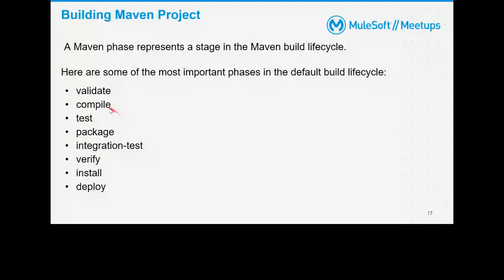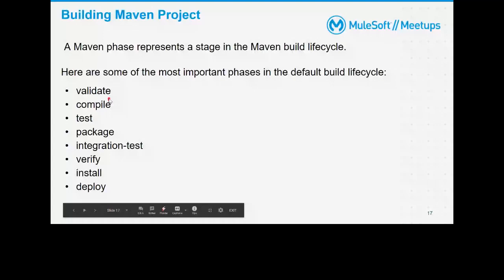So whatever I'm saying here, you can simply write mvn validate, mvn compile, mvn test, all those things. But if you want to completely execute your default lifecycle, you can say mvn deploy. So it will run all those phases till deploy. You can stop anywhere else by giving the specific name of the phase, like we'll talk about.